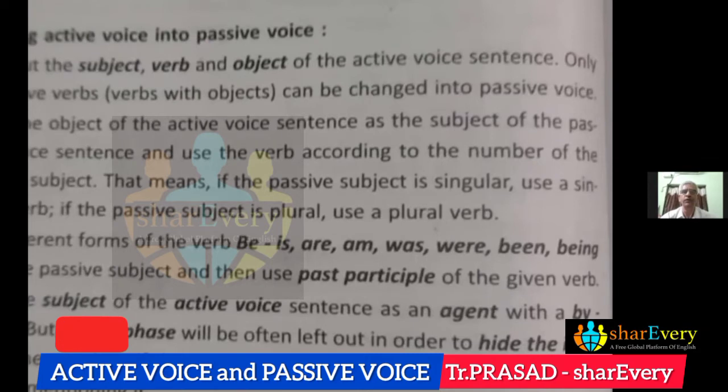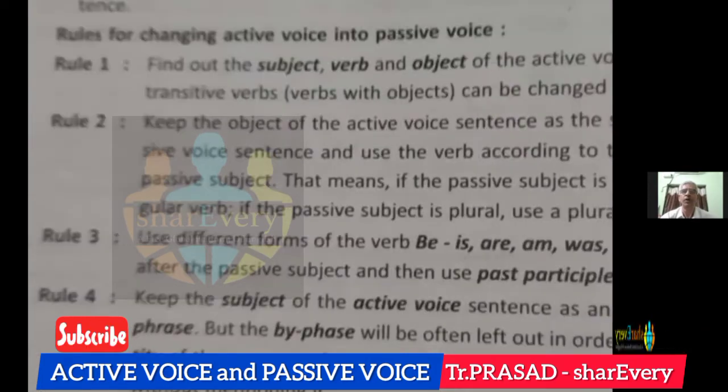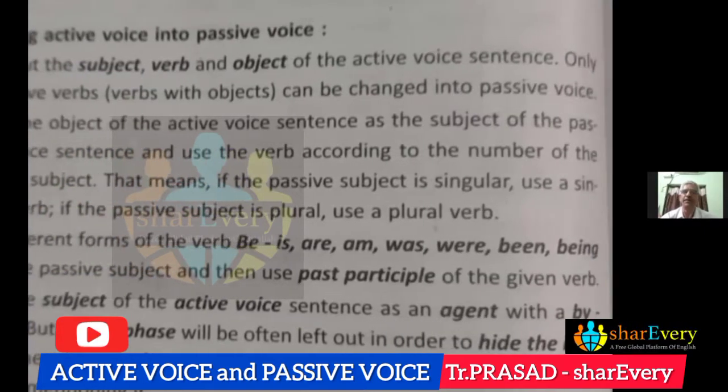And then we have to choose the helping verb. We have to consider two things for choosing this. First, the number of the subject, whether it is singular or plural. The second one is the tense of the given sentence. And the third one, the subject in the active voice becomes the object in the passive voice. And then in most of the sentences, we use a by phrase.